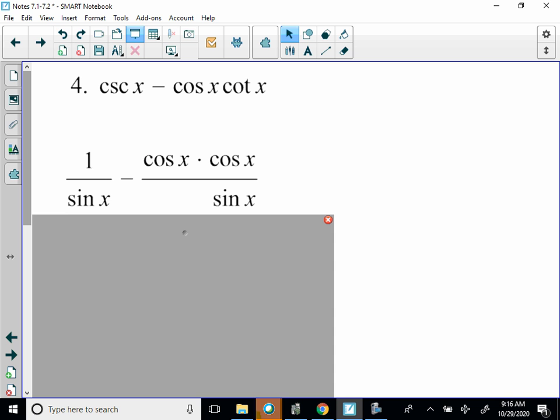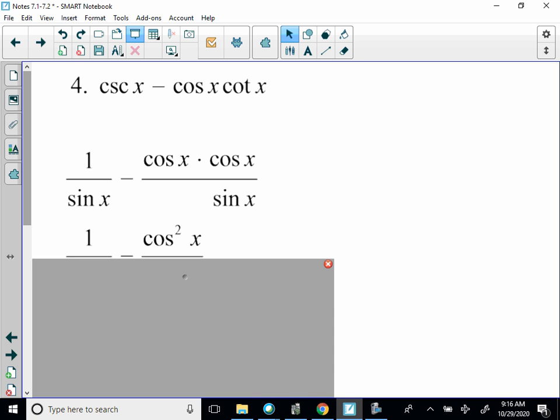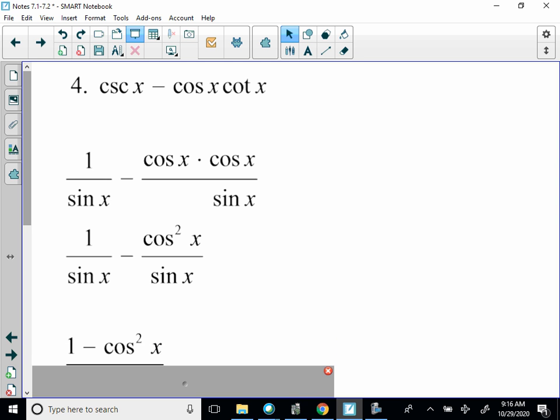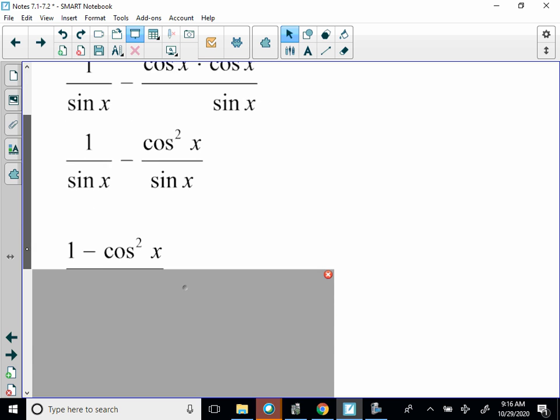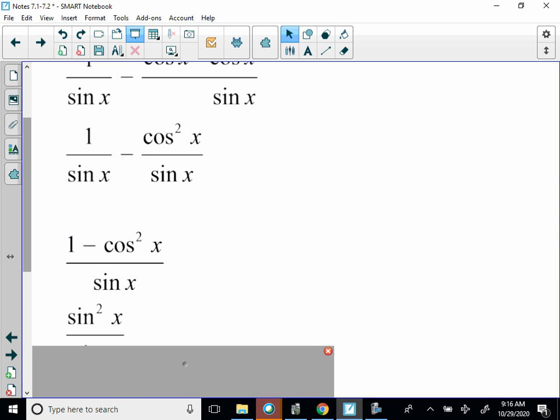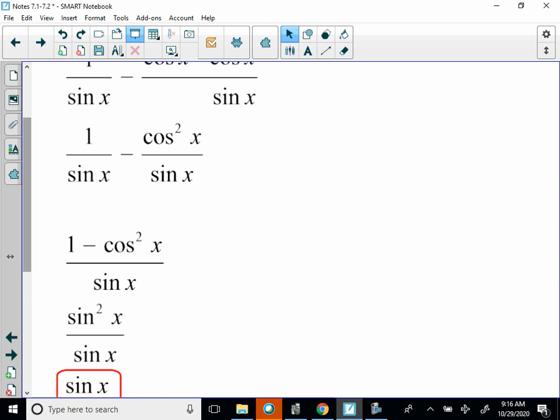So 1 minus cosine squared x over sine x. So 1 minus cosine squared x should probably be sine squared x. Oh, right, it's a single term denominator. So 1 minus cosine squared x should be sine squared x. So sine squared x divided by sine x should just be simply sine x.